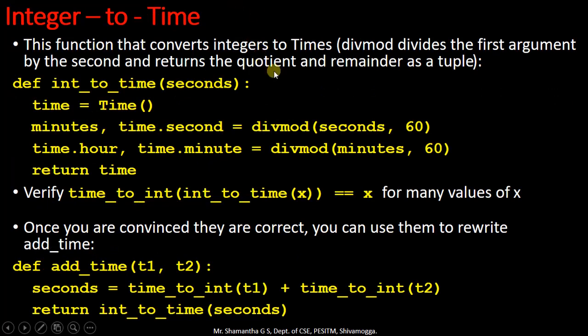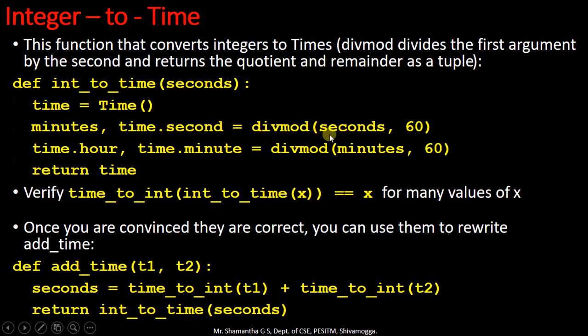This function converts integer to time. Meaning, this function takes seconds as the input and converts seconds into a number of hours, a number of minutes and a number of seconds. For this function, we are going to make use of the inbuilt function divmod. Divmod is going to divide the first argument by the second argument and returns the quotient and remainder as a tuple. So first we will understand what divmod is.